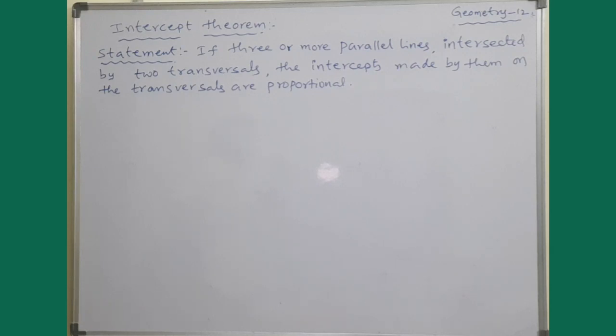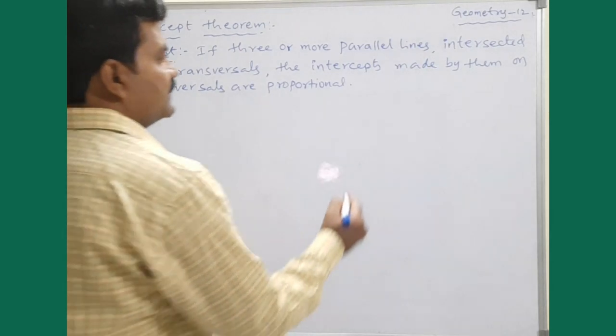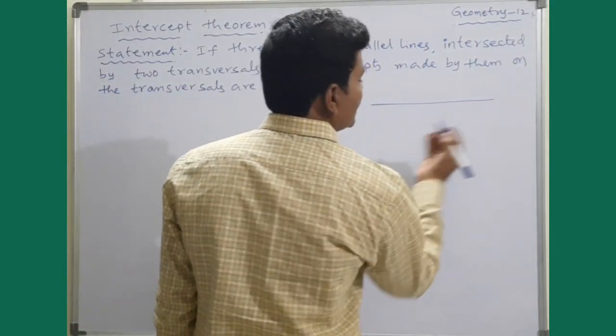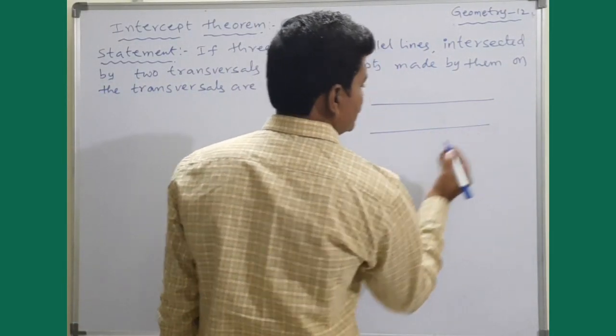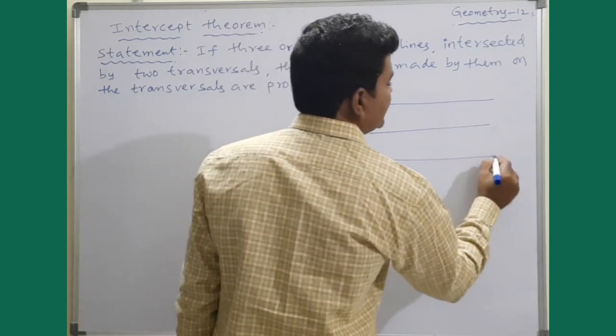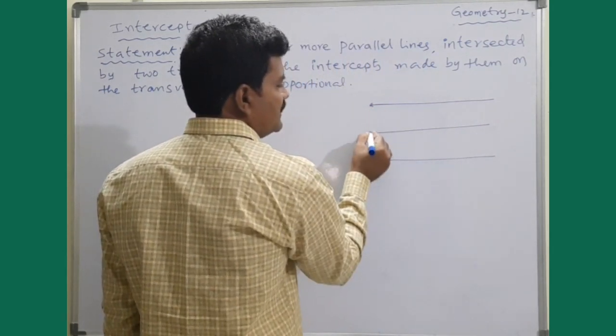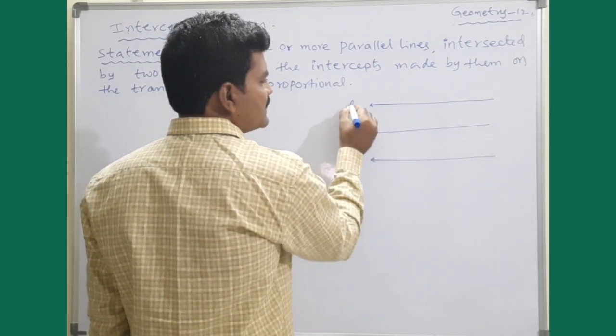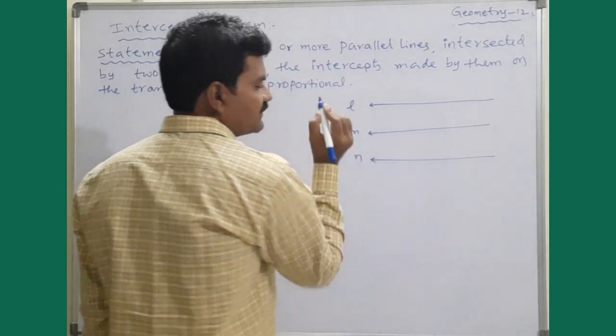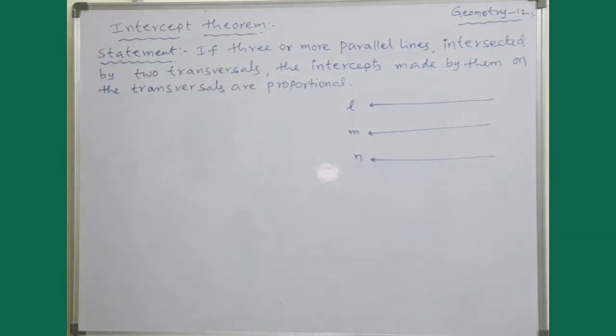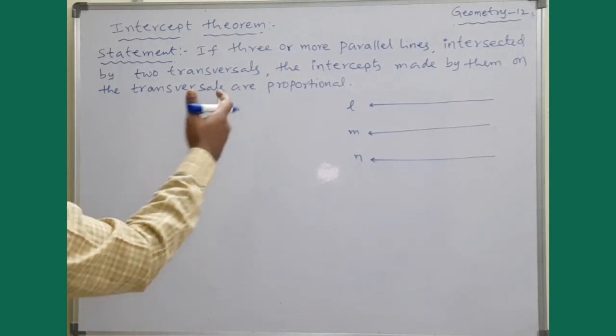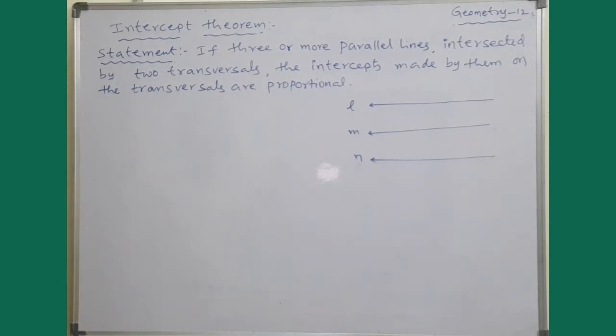If three or more parallel lines are intersected by two transversals, okay? So look at this. Three or more parallel lines. Let it be line 1, line 2 and line 3. Say these are the three parallel lines L, M, N. I want to consider three.